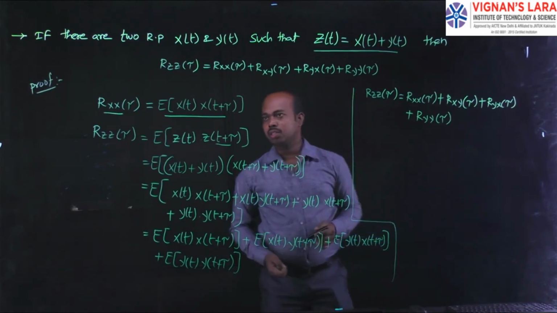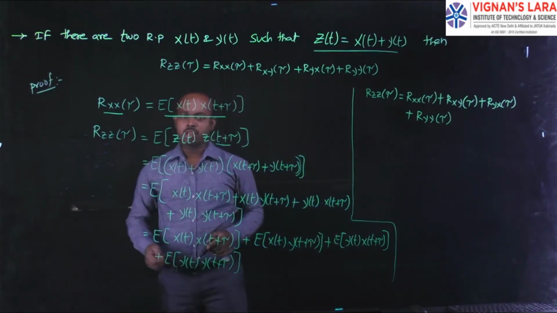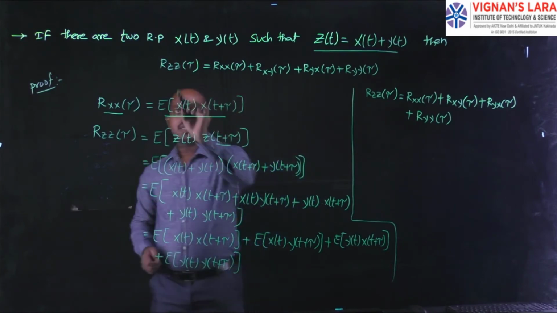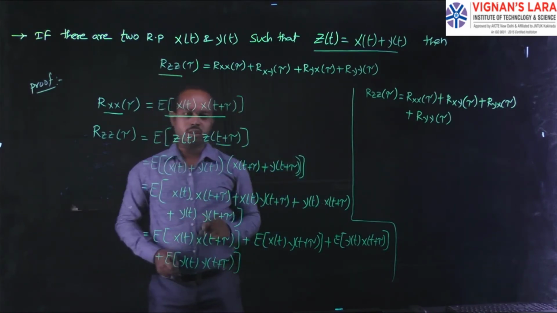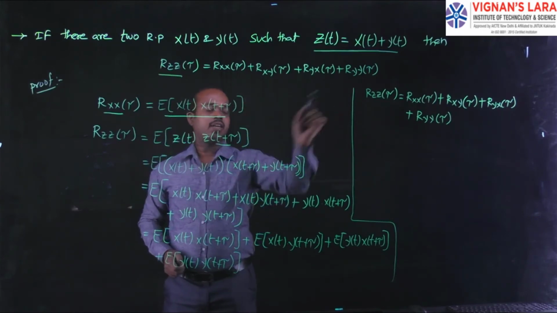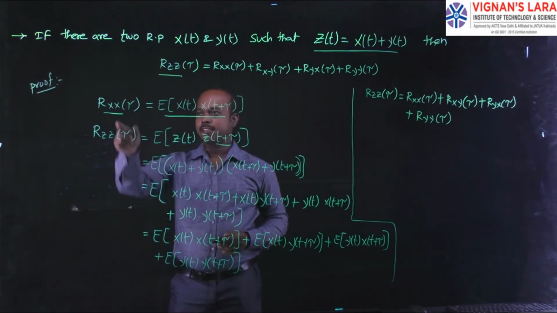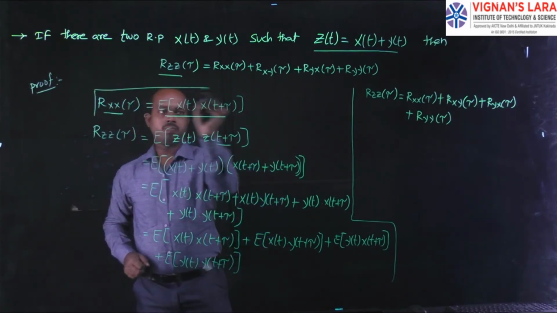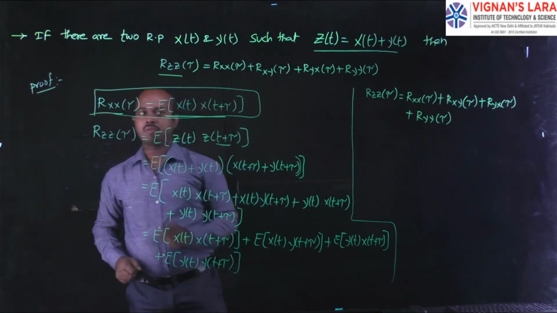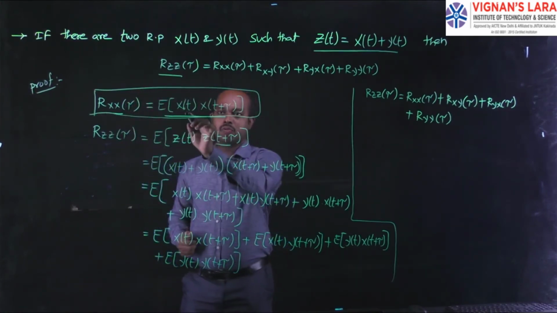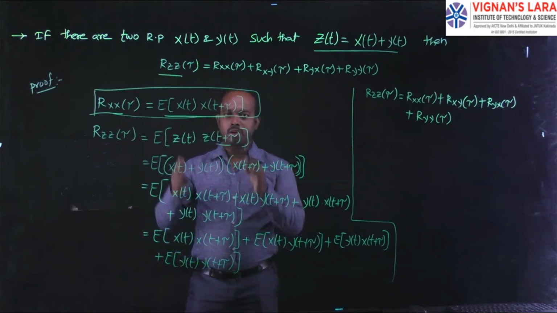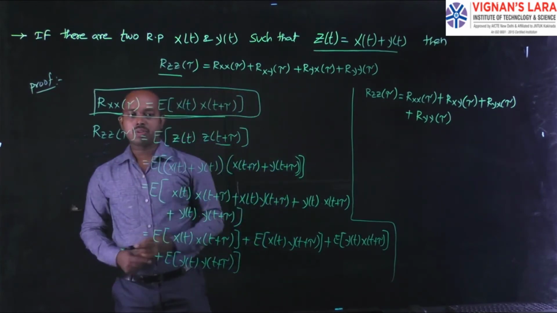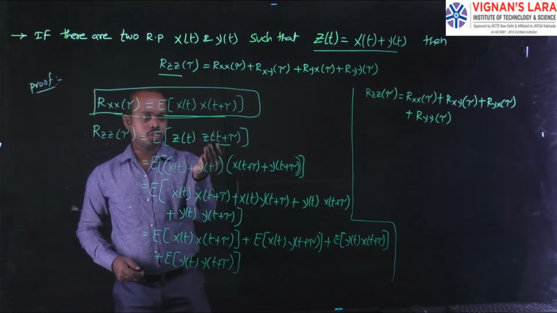Just consider the statement of the given data. The statement of the given data is z of t is equal to x of t plus y of t. He is asking that the autocorrelation of the z function is equal to this entire expression. You can prove that. You can consider the basic definition of autocorrelation, that is Rx of tau is equal to expectation of x of t into x of t plus tau. By using that formula, you can prove this entire condition, that is Rzz of tau is equal to, applying expectation on the z function.